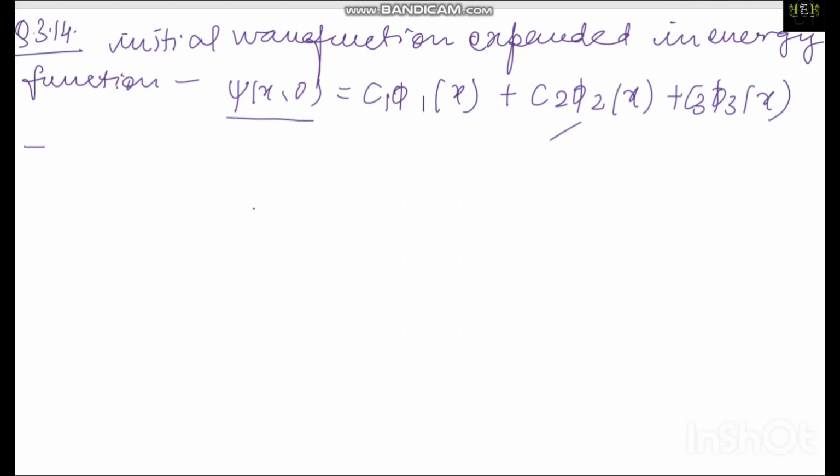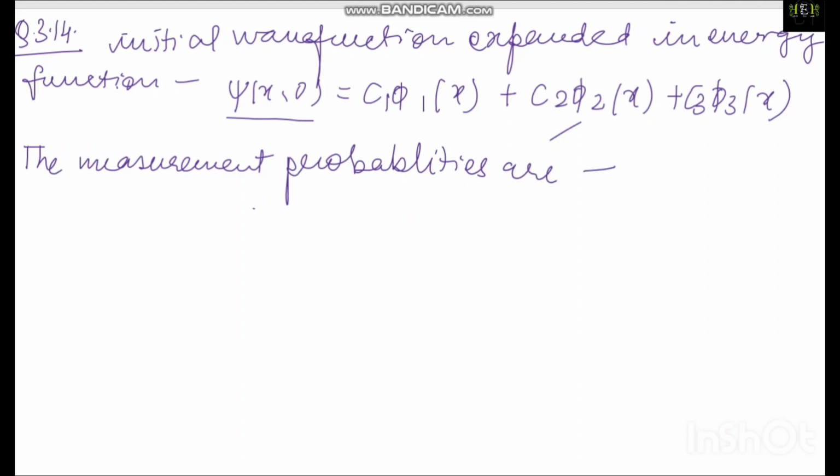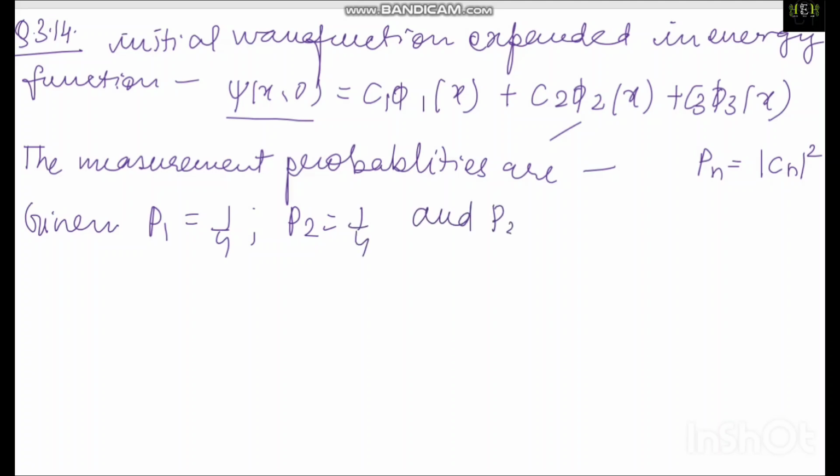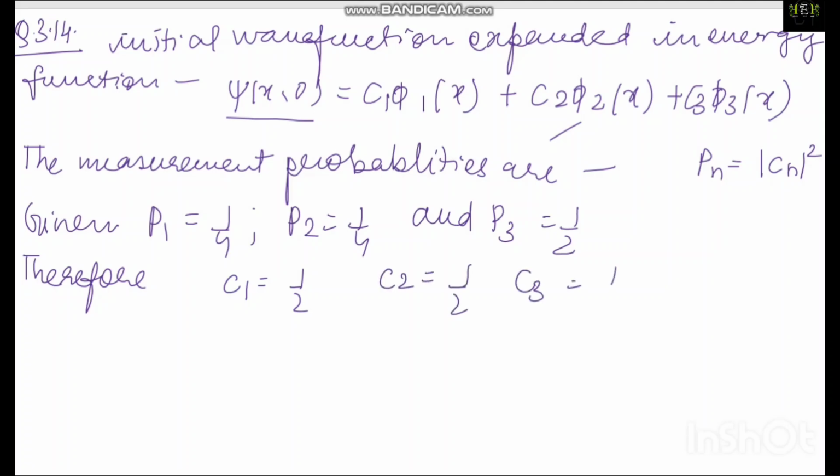But the probabilities, how can we measure? The measurement probabilities are your Pn, and that is equal to your coefficient squared, right? So I have been given three probabilities: P1 is equal to 1 by 4, P2 is equal to 1 by 4, and P3 is equal to 1 by 2. So the coefficients, therefore, I can say C1 is equal to 1 by 2, C2 is equal to 1 by 2, and C3 is equal to 1 by root 2.